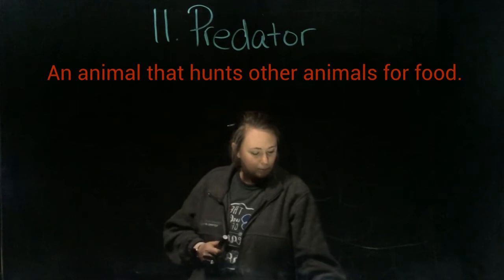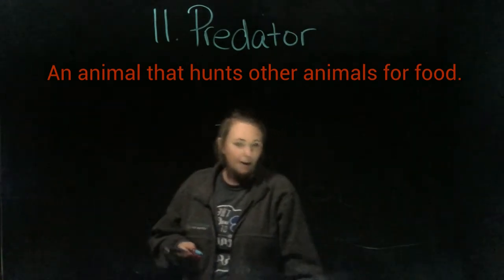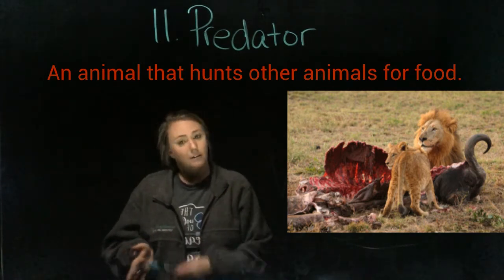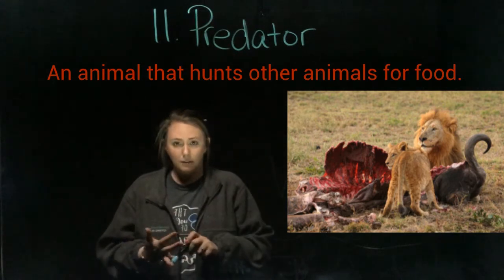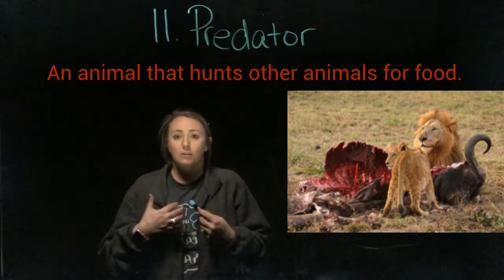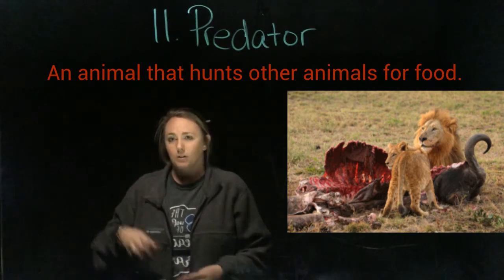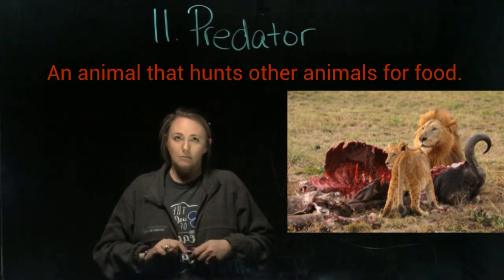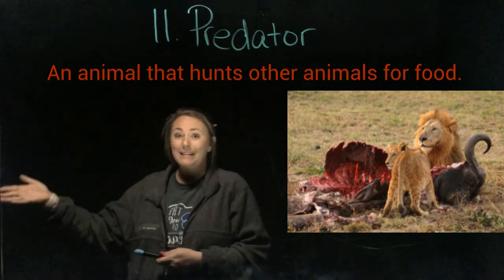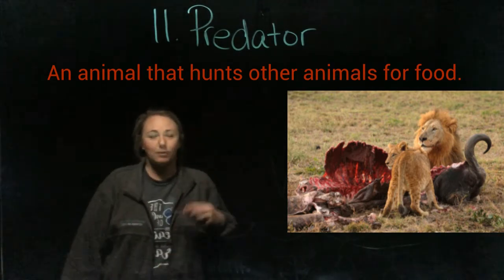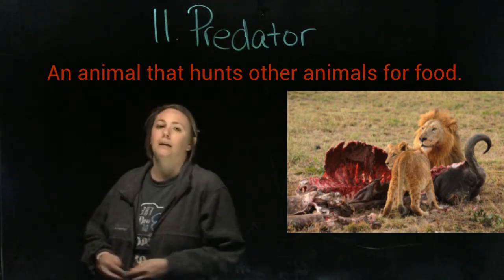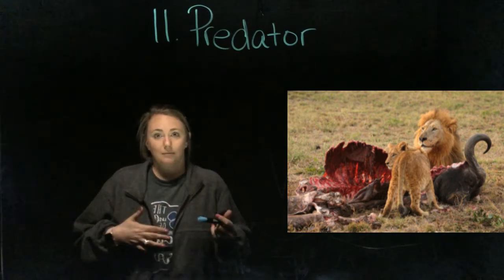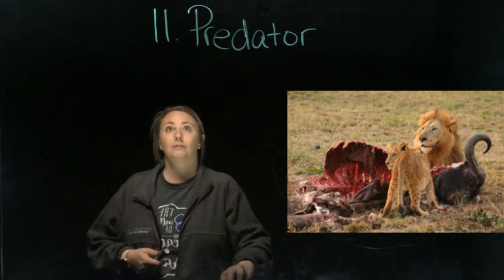Number 11 we're going to talk about is predator. And that's an animal that hunts other animals for food. So a predator can be any animal that goes out and hunts any other animal. It can also be humans. We fish, we hunt, okay? We go out and we catch our food. We're predators. Lions are predators. Bears are predators. Tigers are predators, okay? Is a giraffe a predator? Sure, in the way that it eats plants. I mean, but it's not a predator in the sense that it goes out and it hunts down meat, okay? So the opposite of a predator would be what? The prey. And that's our next word.